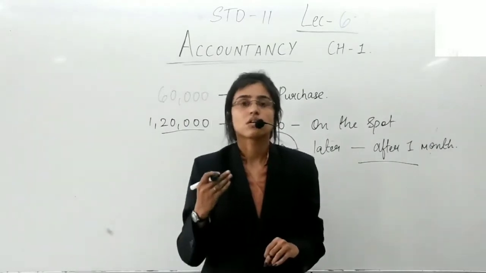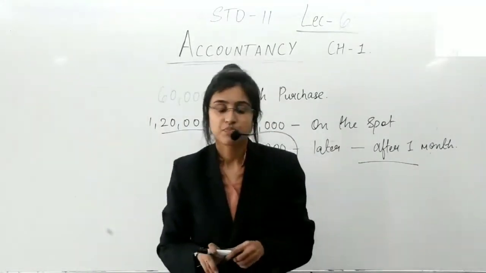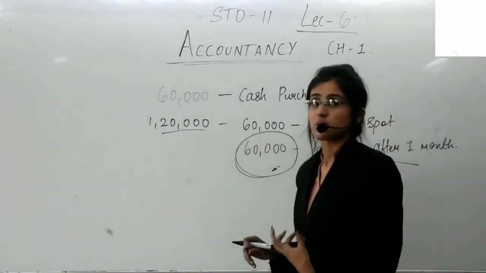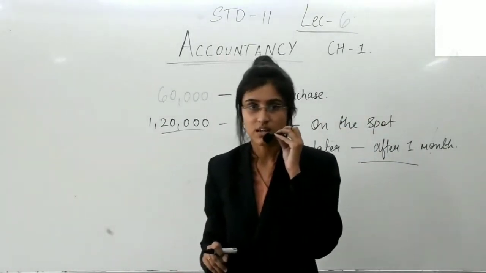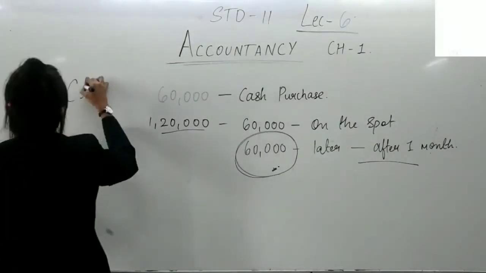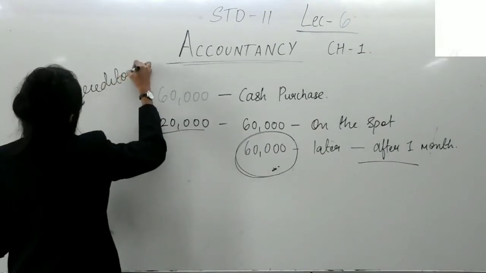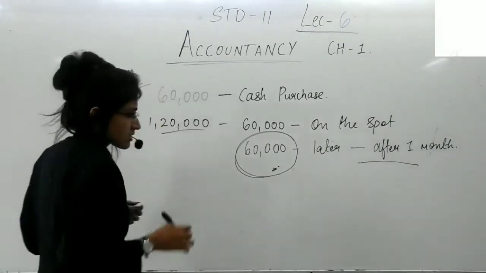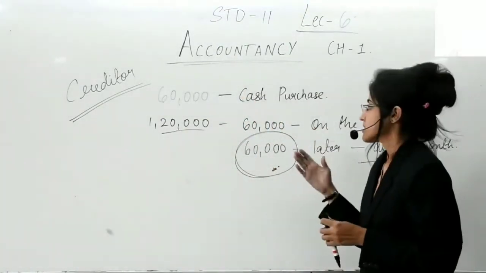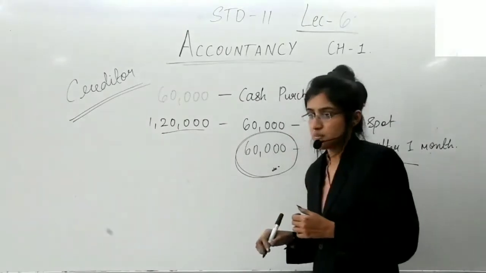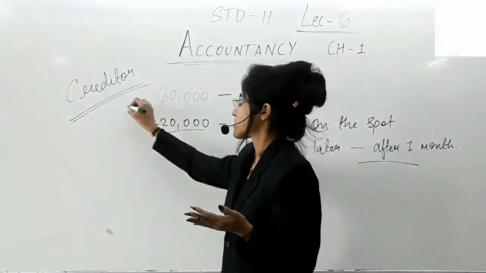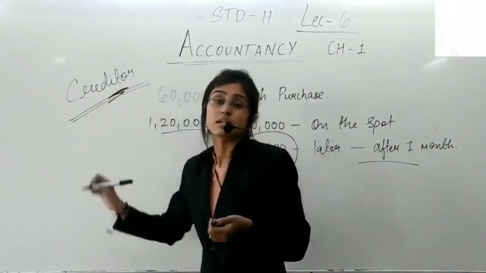This is your liability. And the person who has provided you goods on credit, meaning the one who has sold to you, that person is a creditor. A definition ahead in this concept. Yes, creditors, debtors. So we are talking about liability. So 60,000 is my liability towards this person who is termed as creditor.